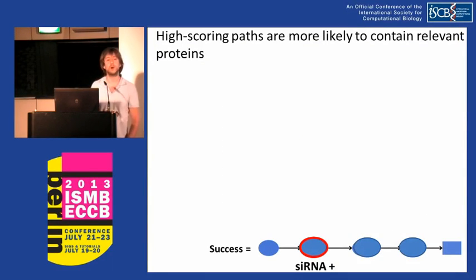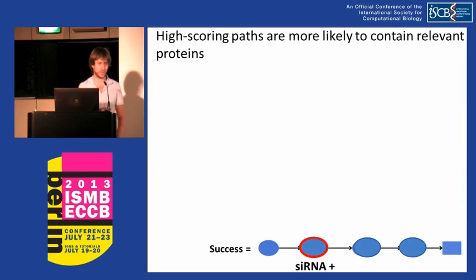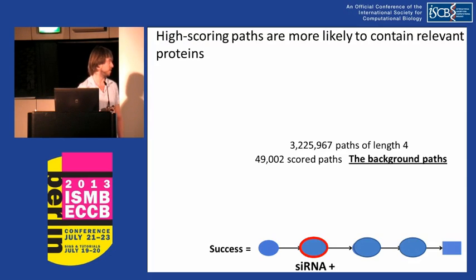Let us consider all paths of length 4. There were over 3 million paths of this length linking our source and target proteins. But only 49,000 of them were actually scored. This is due to missing annotations and our limitation of only allowing one skip edge.